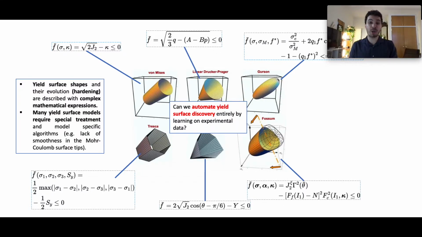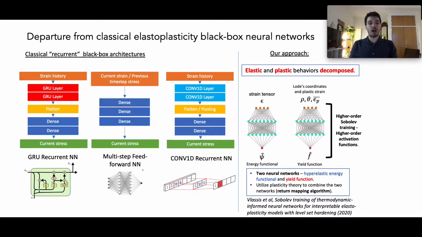But can we automate the yield surface discovery process with machine learning on experimental data without writing a single line of mathematical expressions? In our work, we depart from the classical elastoplasticity black box neural network approach. In the literature, we will usually see recurrent black box architectures used to describe the path-dependent elastoplasticity phenomena. These architectures include the LSTM or the GRU architectures. These architectures are trained and make predictions on a pair of strain and stress histories.